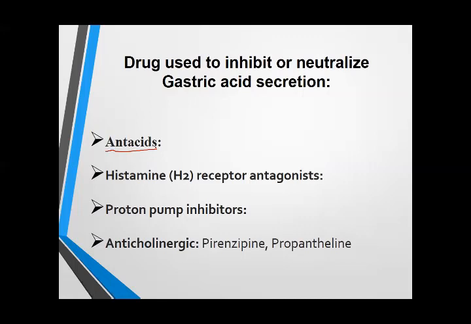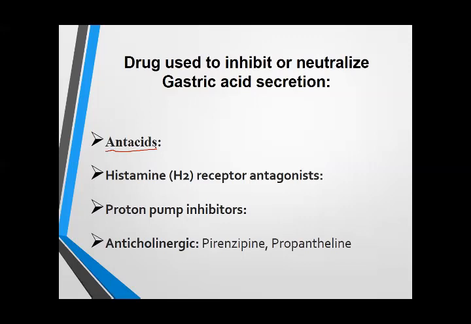H2 receptor antagonist. Second, it is very commonly used. Zantac is a famous drug from this group. Proton pump inhibitor. This is the first line, or we can say the drug of choice nowadays for all types of acid peptic disease. Then anticholinergic drugs.